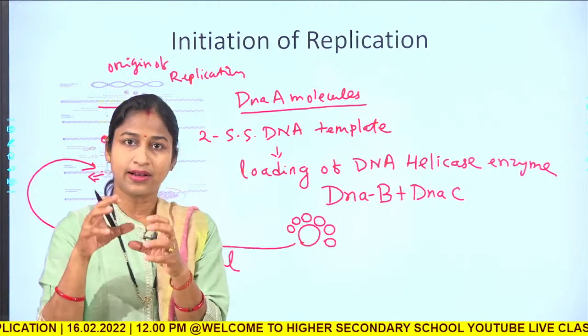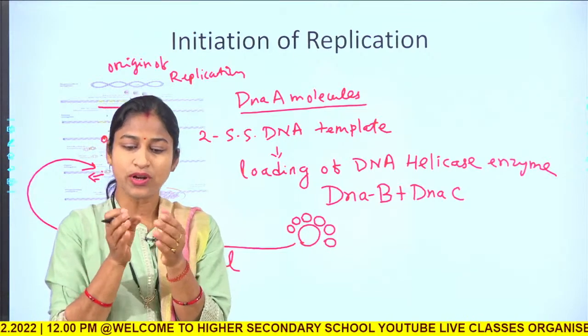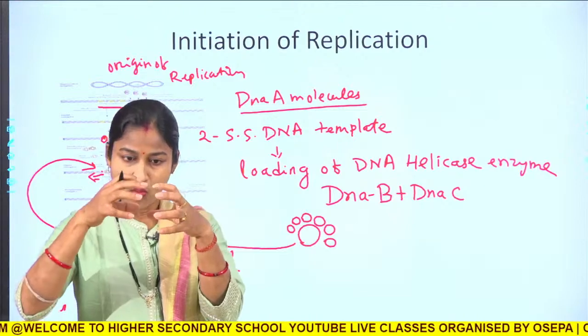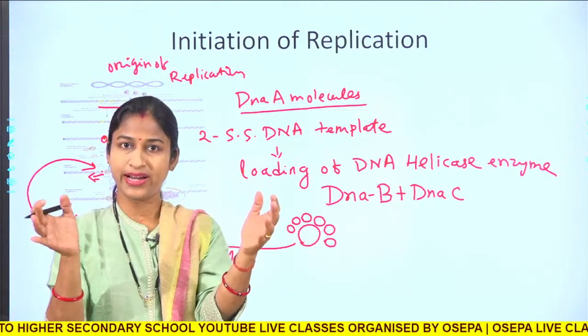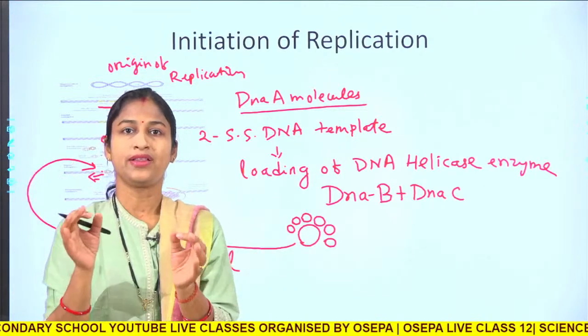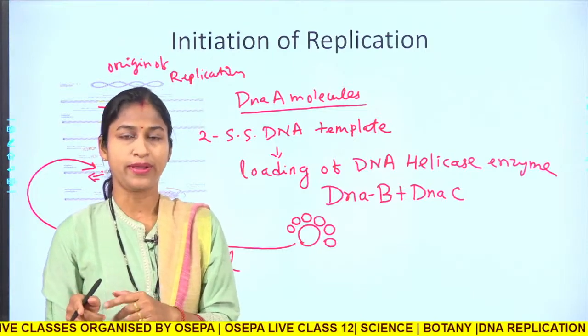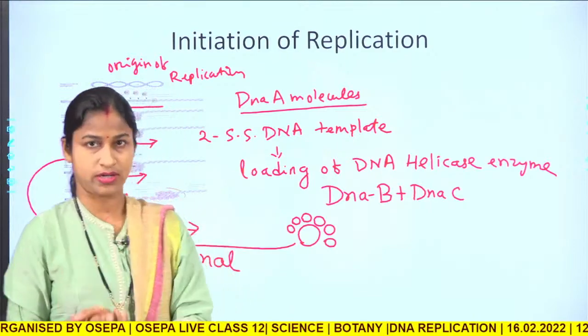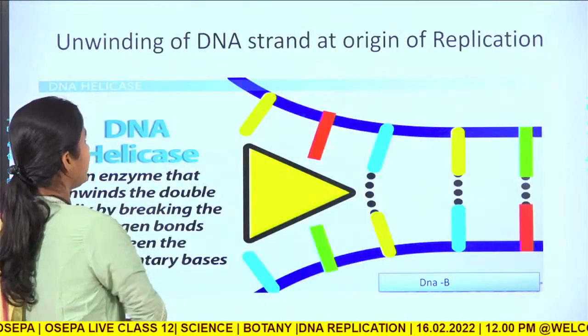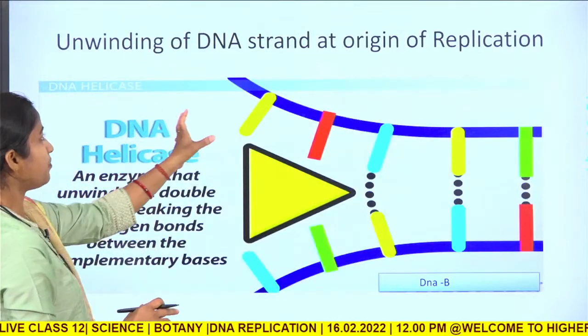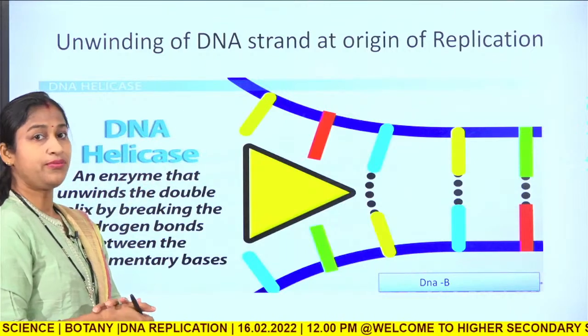This helicase complex will go on widening that single stranded region, and it will form a replication eye, replication bubble or replication fork. In the next slide we will see the unwinding of the DNA strand at the origin of replication.